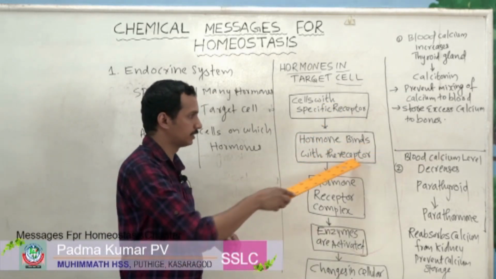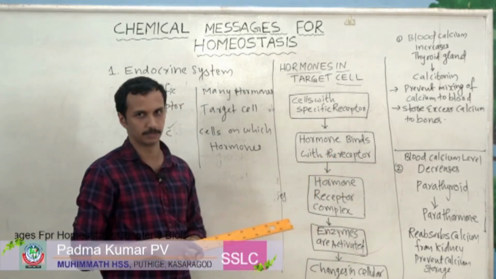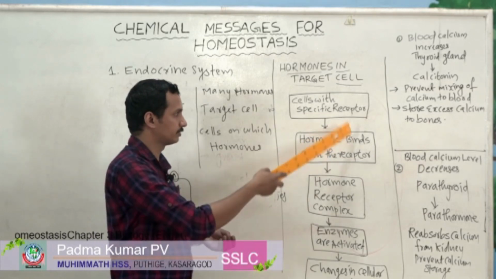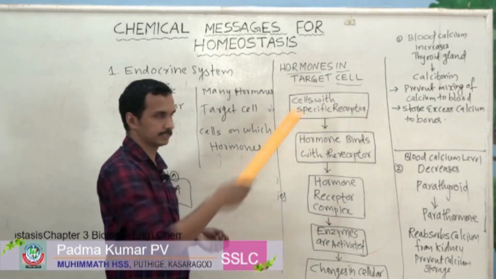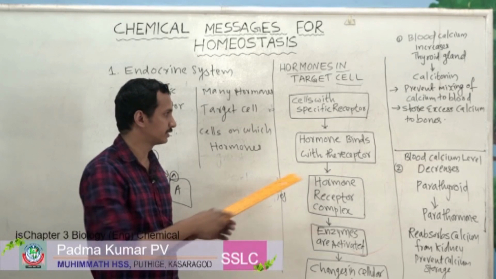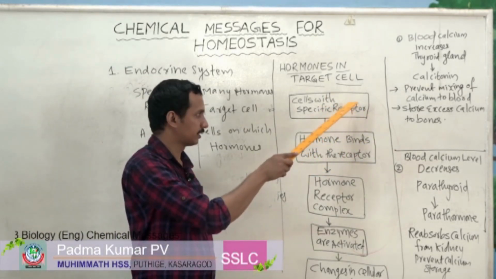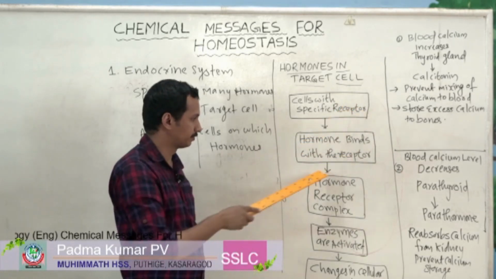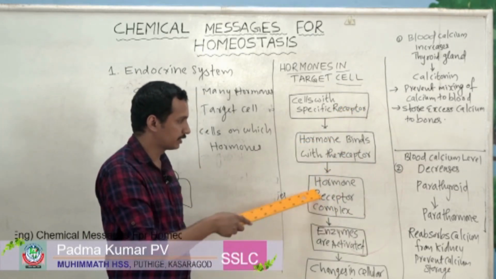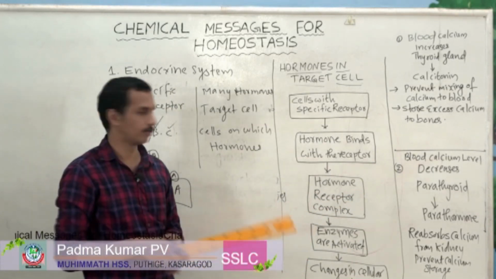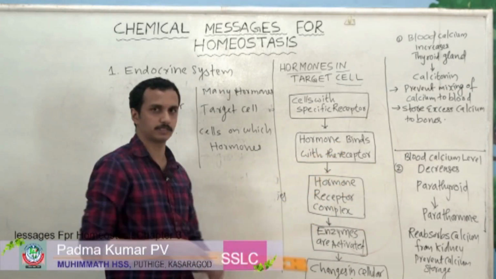The hormone binds with the receptor. When a hormone finds a specific receptor, it binds with the target cell. Then finally, the hormone receptor complex is formed.